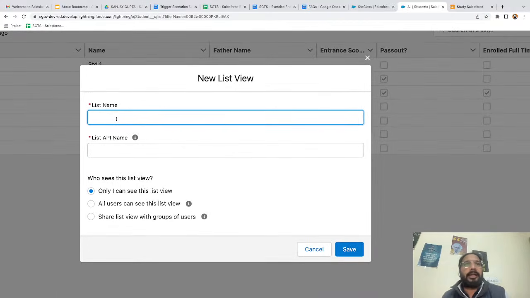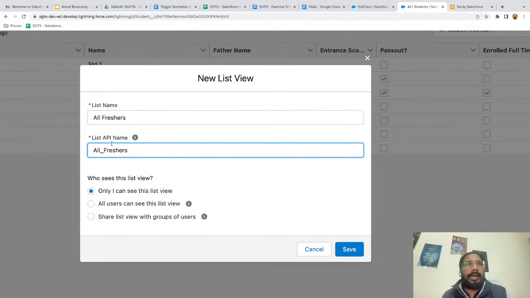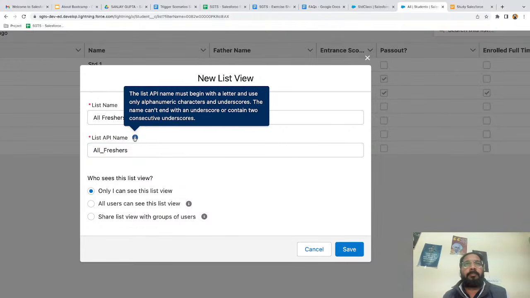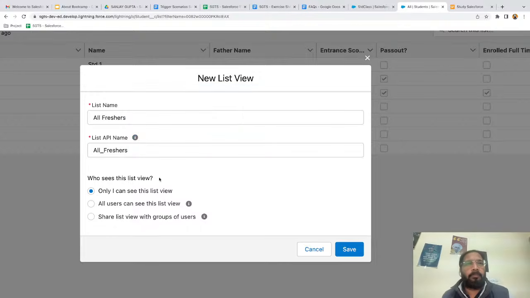Here you can see I need to provide the name of the list view. So I'm writing all freshers, and the API name will be populated automatically. It should be unique. The list API name must begin with a letter and use only alphanumeric characters and underscores. The name can't end with an underscore or contain two consecutive underscores. So these are some best practices that you need to remember.